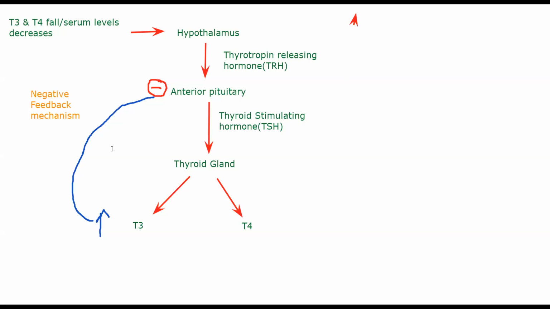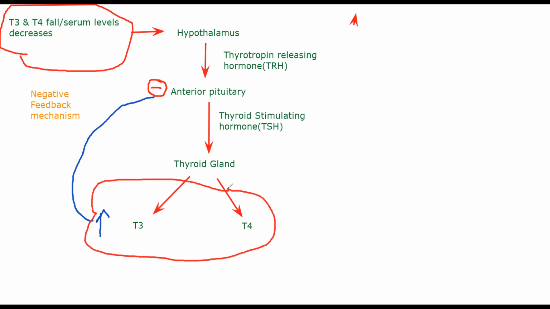This basically entails that if you have any particular hormone or substance in excess being formed in your body, the production of that will be stopped. Right now it started with a decrease of T3, T4. Here we have an increase in T3, T4. As the decrease was sensed by your body because of different receptors, this increase will also be sensed.